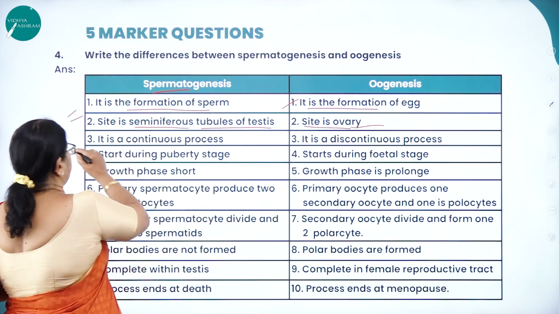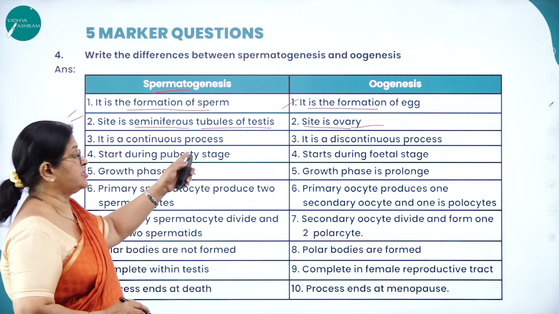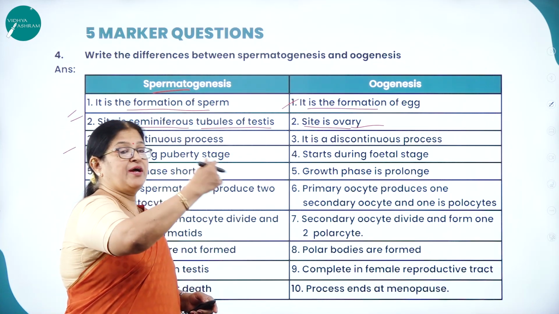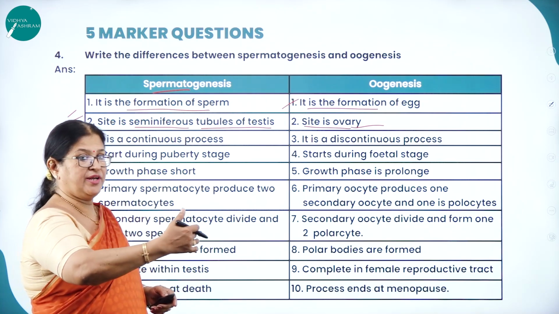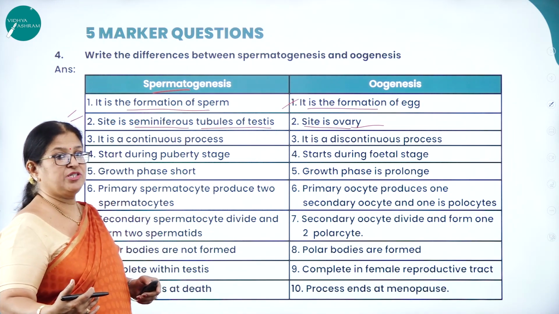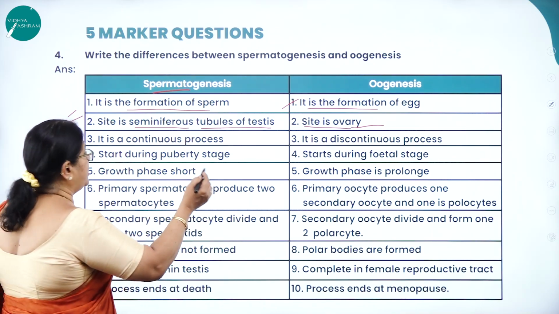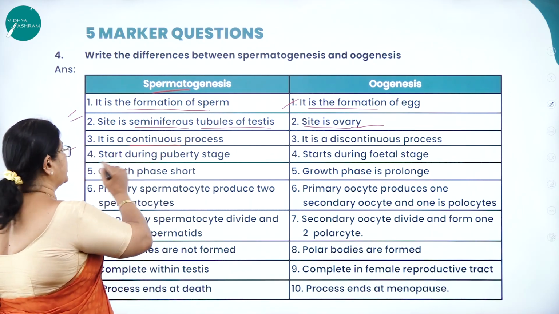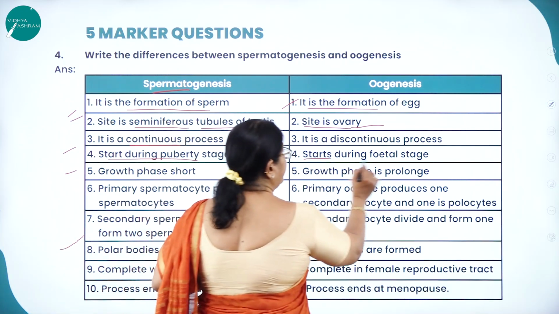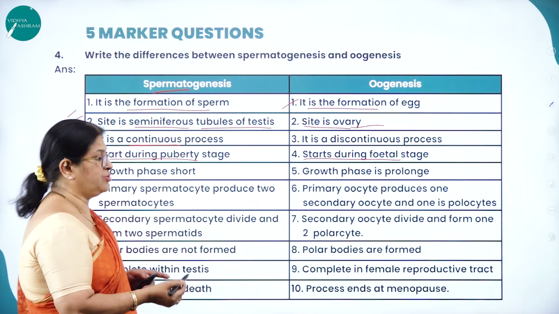Then, third point: spermatogenesis is a continuous process, whereas oogenesis is a discontinuous process, because from the time of embryonic development there is a stoppage, and after the female attains puberty it starts again. Spermatogenesis starts during puberty, but oogenesis starts during the fetal, embryonic stage only.